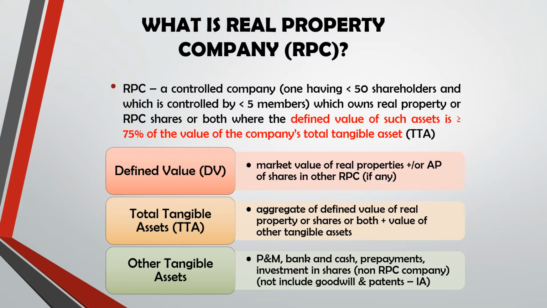So what is other tangible assets? They are the remaining assets other than real property and RPC shares. For example, plant and machinery, bank and cash, prepayments, investment in shares in non-RPC company. So they are other tangible assets. You must be aware that we are focusing on other tangible assets. It shouldn't include intangible assets or even liability.